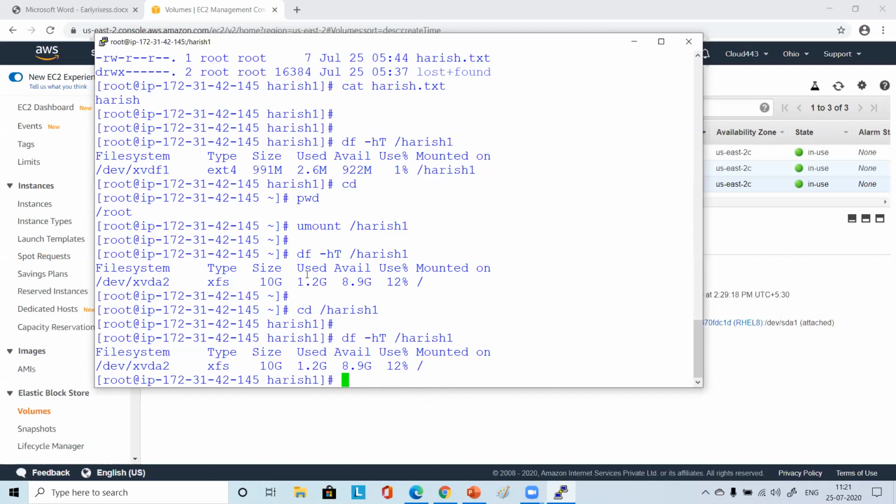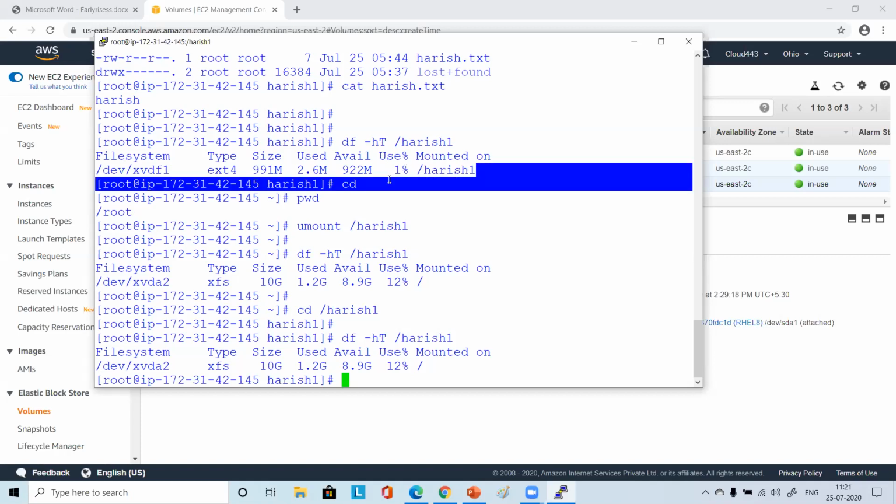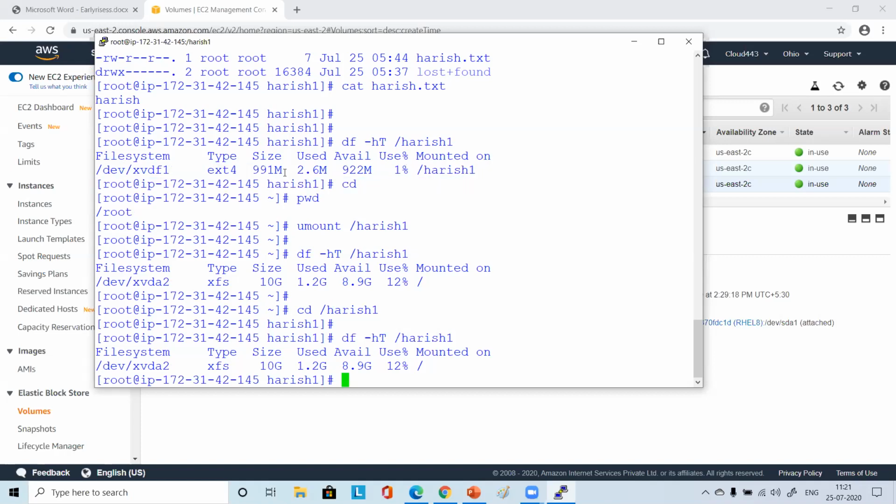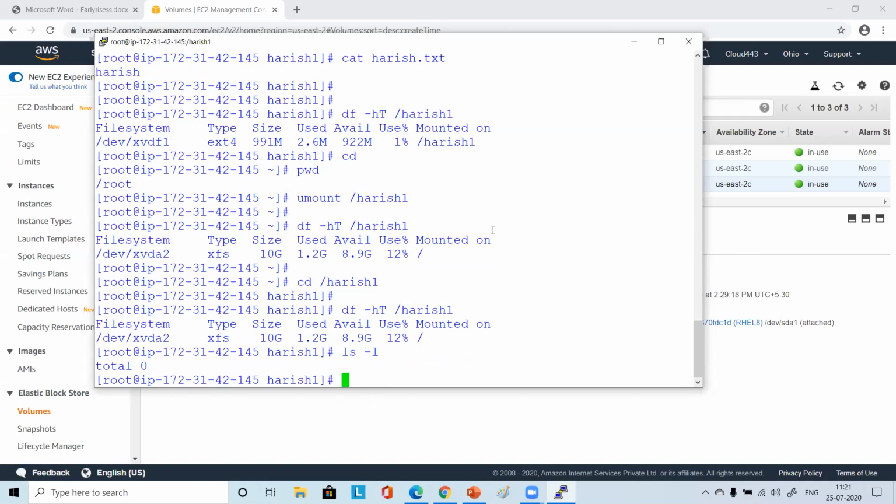Now we have unmounted. So after we unmounted, our file system and the disk are no longer associated with this directory. Earlier, when we had mounted, this was showing as our own 1 GB drive. Now it has again come to the same thing, 10G and /, correct? And the file type is also XFS. Yeah, and if you do ls -l, then you will see the magic in this directory. What happened?